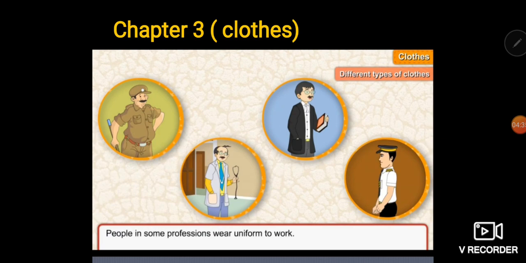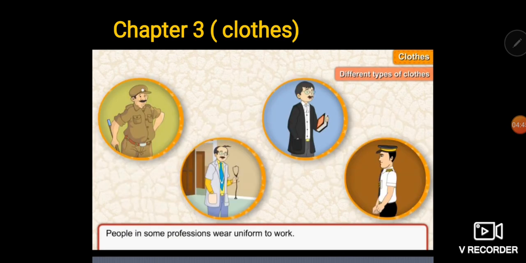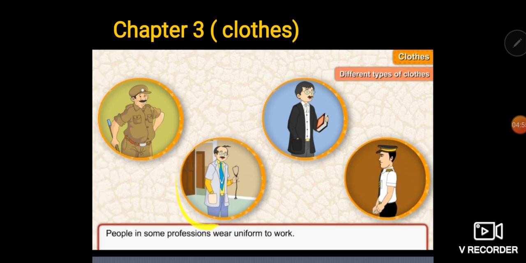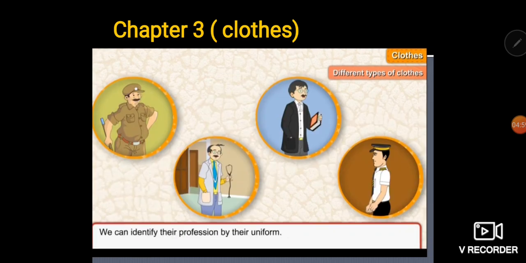People in some professions wear a uniform to work. Now you can see in the picture, for example, policemen. By looking at their uniform, we can easily identify which profession they belong to, right? For example, this is of a doctor, lawyer, and then we have a pilot, right?